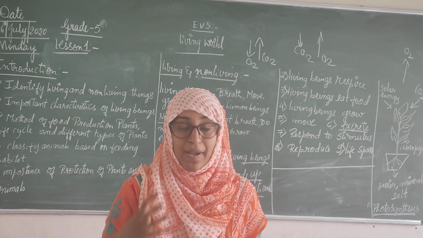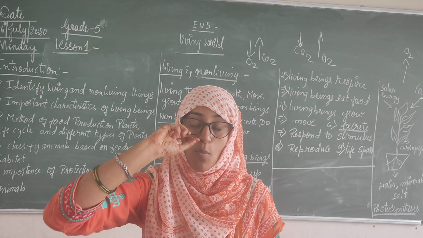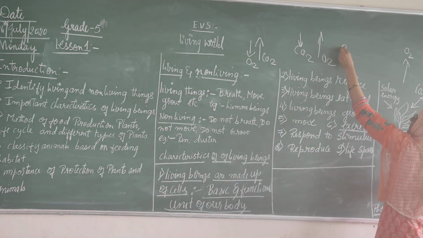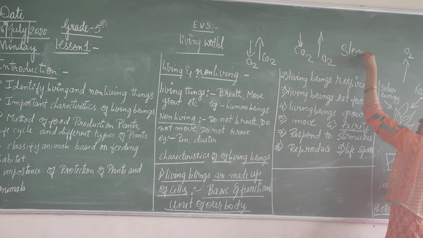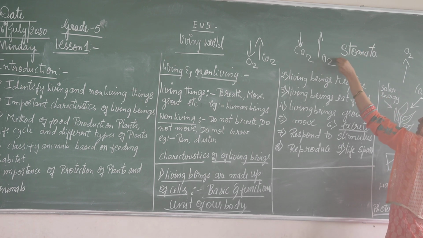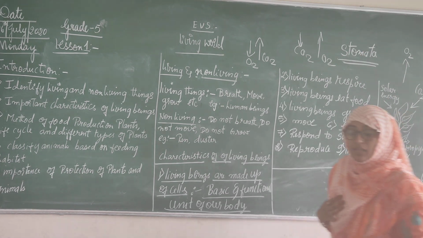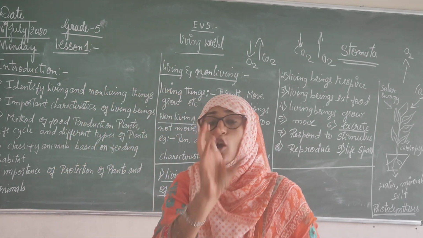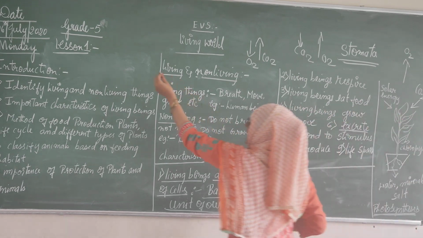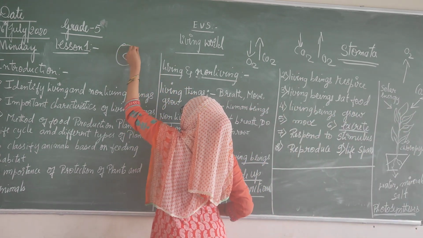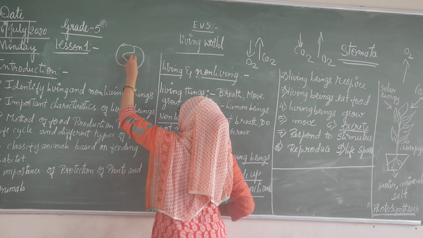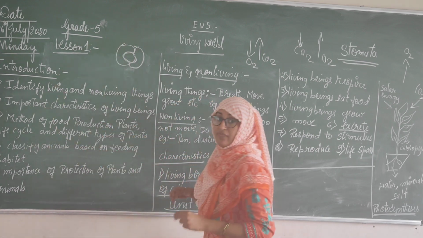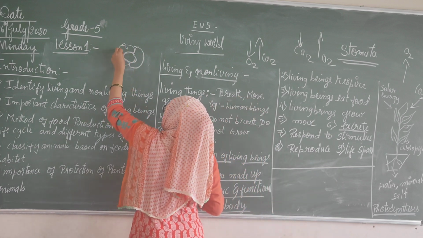Plants respire through a small part that is called stomata. What is it called? Stomata. It is a small opening. It will be like this style. Kidney shape, two kidney-shaped things will be there. In this, it is a stomata. It has small openings.